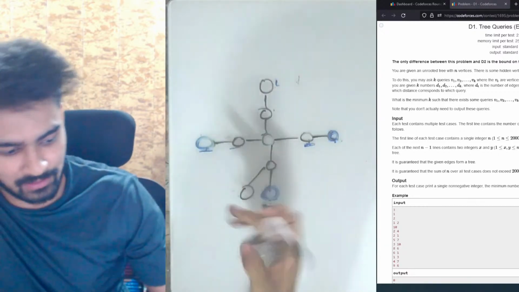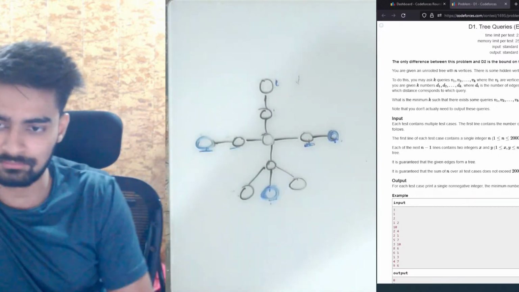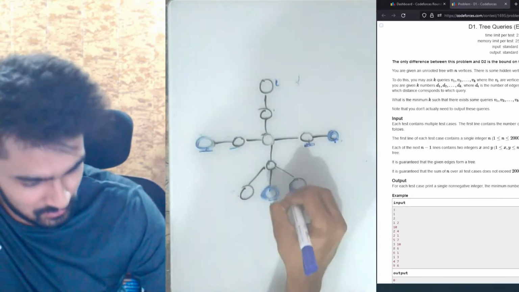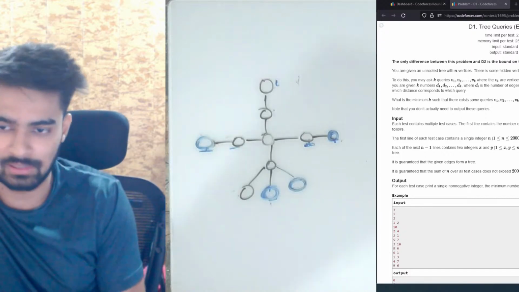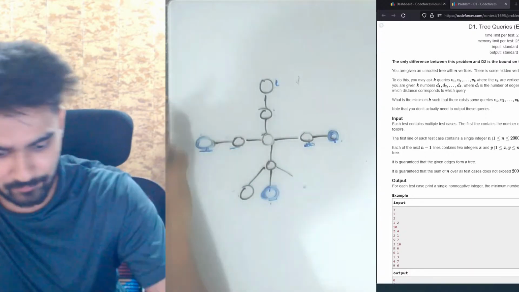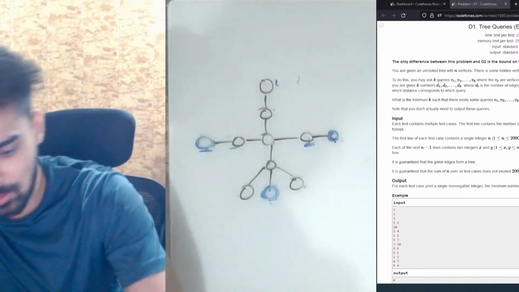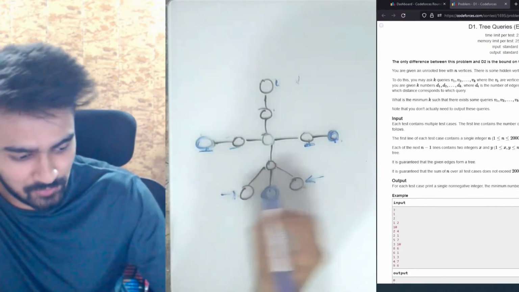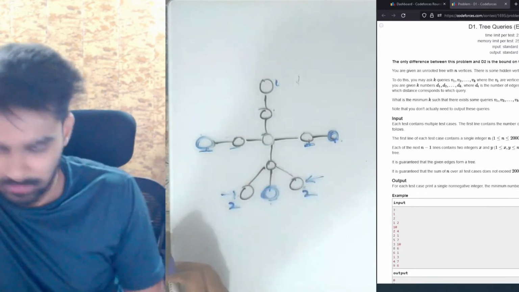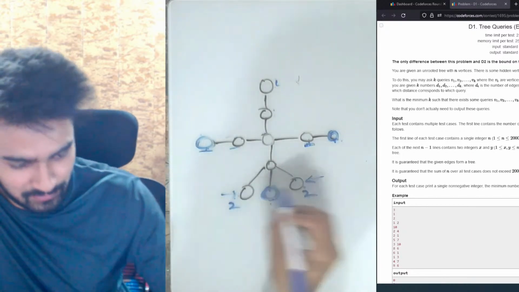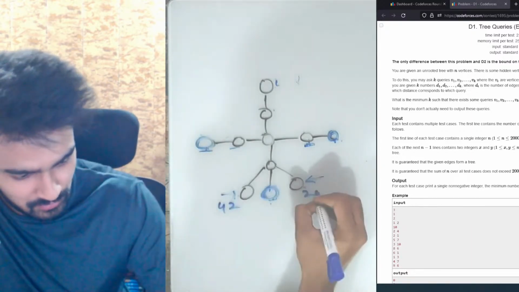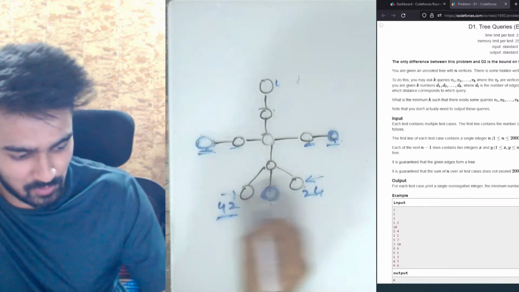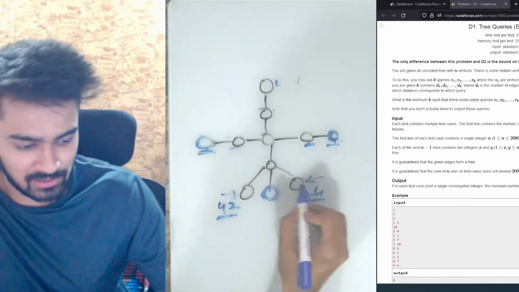What happens if we add another node? Now if you see, you need to make another node as a query as well. The reason is because if you don't do that, there is no way to identify if the hidden node is this one or this one, because both of these have a distance of 2 from this node, and both of these have a distance of 4 from these two nodes. So there is no unique way of identifying which of these two is the hidden node.